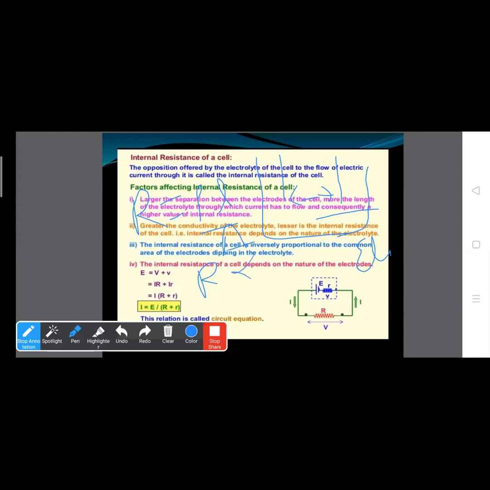R is proportional to L. So the larger the separation between the electrodes of the cell, the more the length of the electrolyte through which current has to flow. Consequently, a higher value of internal resistance. Resistance is directly proportional to separation between the electrodes. Therefore, the larger the separation, the higher the internal resistance. Clear?